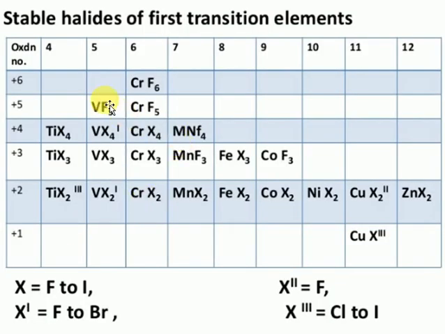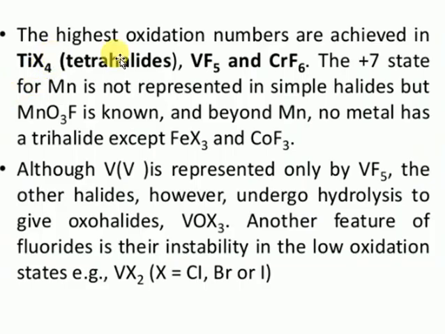Consider chromium +6, vanadium +5, and titanium +4. Whenever these elements combine with fluorine, they exhibit their highest oxidation state. Examples are titanium tetrafluoride, vanadium pentafluoride, and chromium hexafluoride.